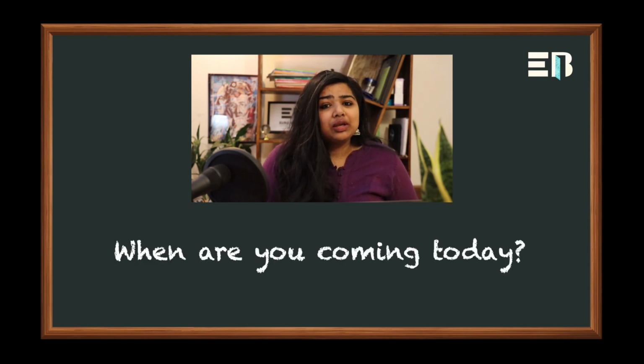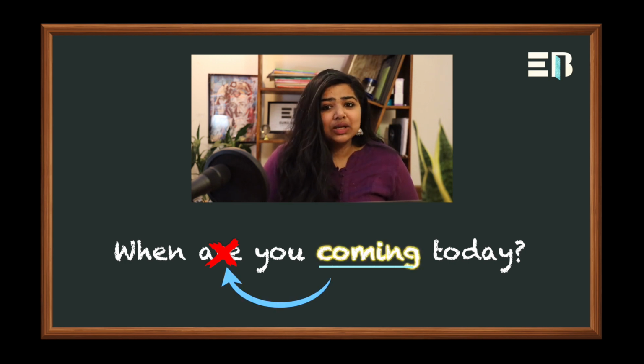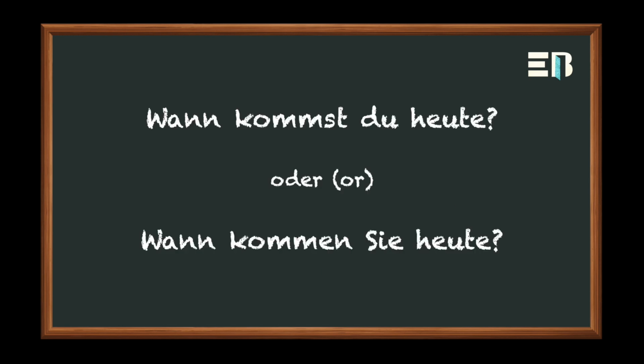The question is, when are you coming today? So first of all, in this sentence we will not use are, because are is a sein verb and there is another verb present in the sentence, and the other verb, which is the main verb in the sentence, will come at the second position. So in German the sentence will be wann kommst du heute oder wann kommen Sie heute.